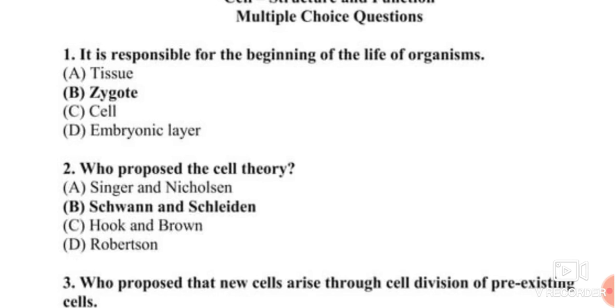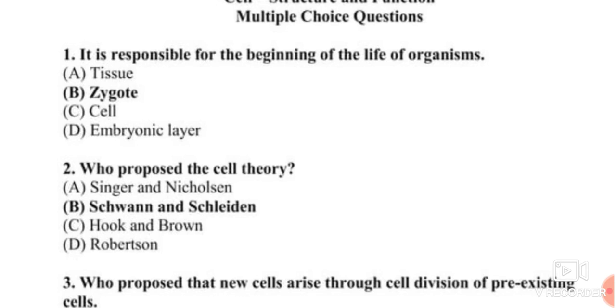The answer to question number 1 is a zygote, because during fertilization, the nuclei of the sperm, that means a male gamete, and the egg, that means a female gamete, fuse to form a single nucleus.